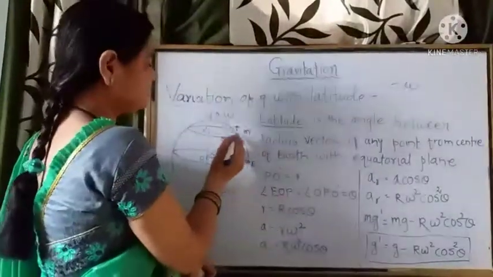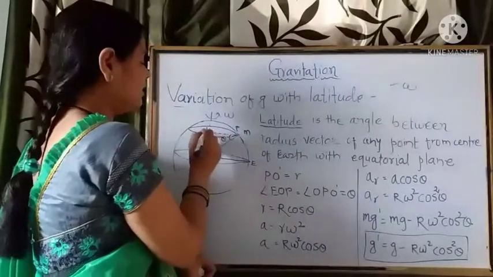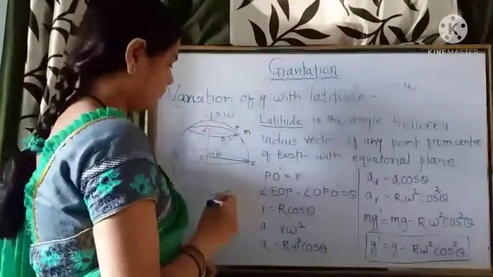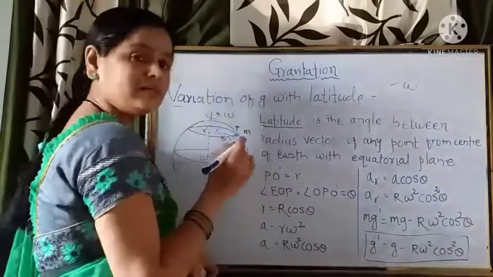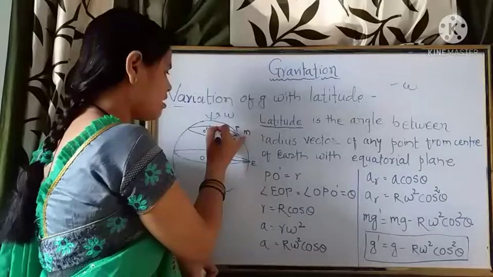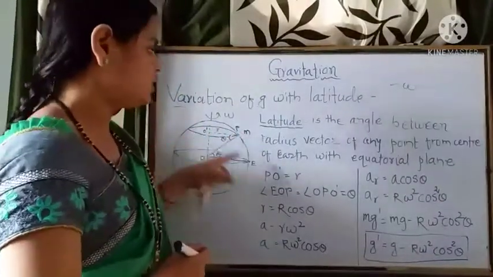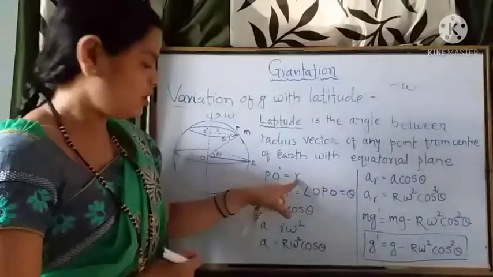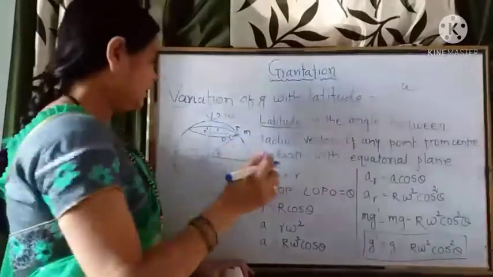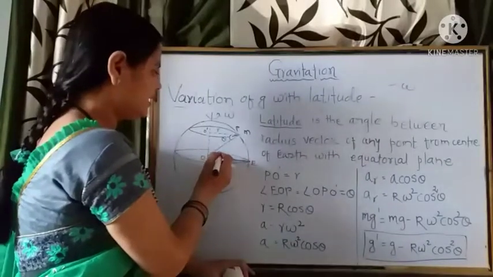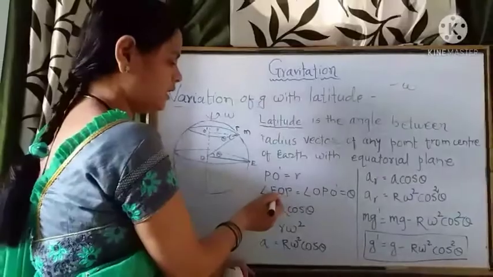Suppose this is the circle having center O dash. The radius of the circle is small r, which means PO dash is equal to small r. What is the latitude here? Theta is the latitude, that is the angle POE, that is EOP.